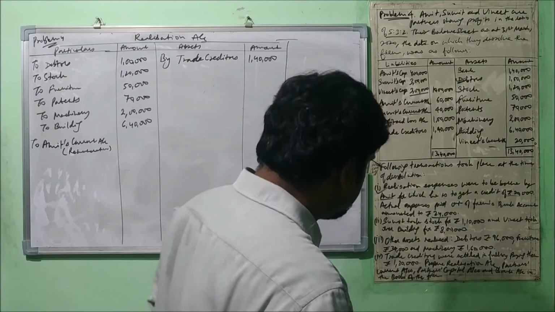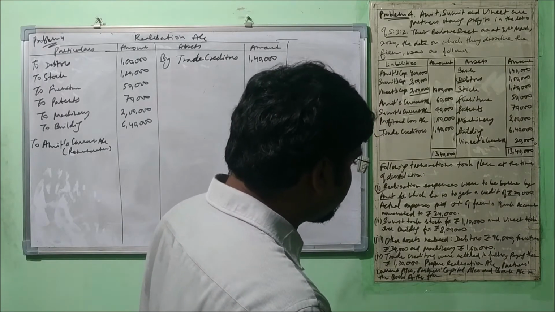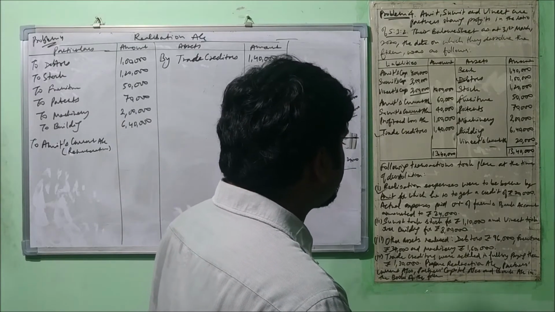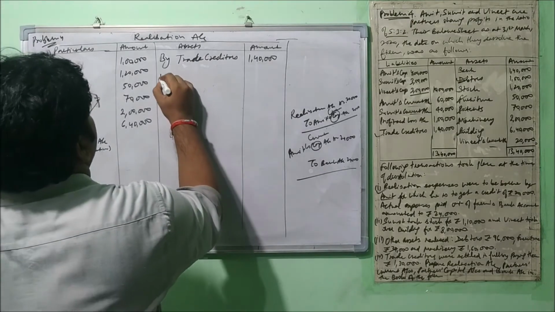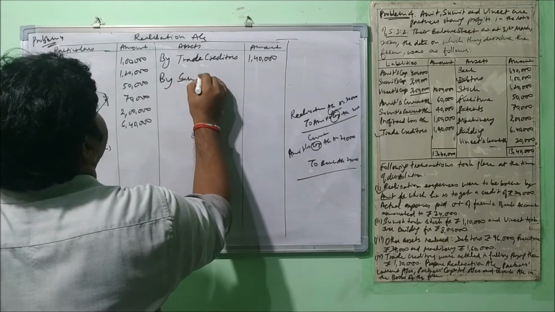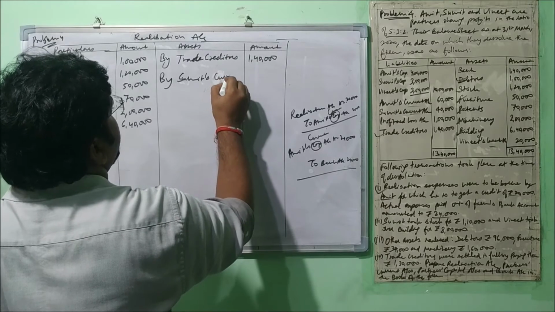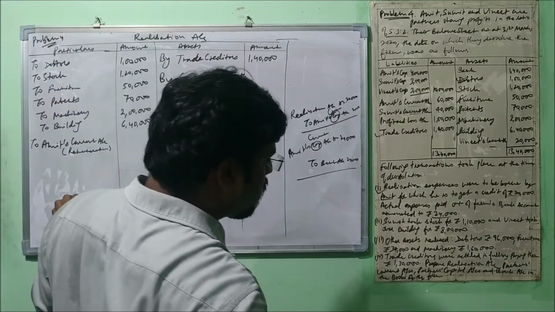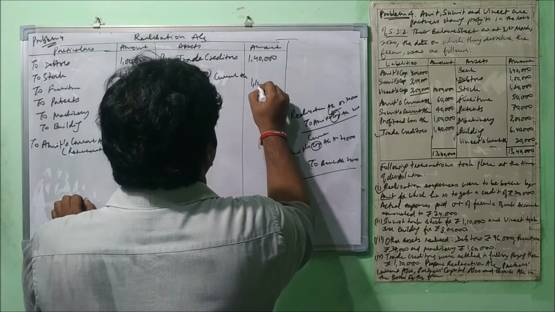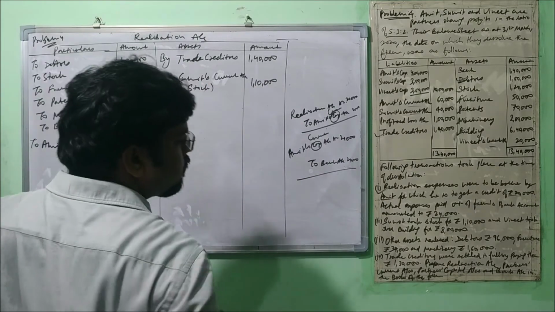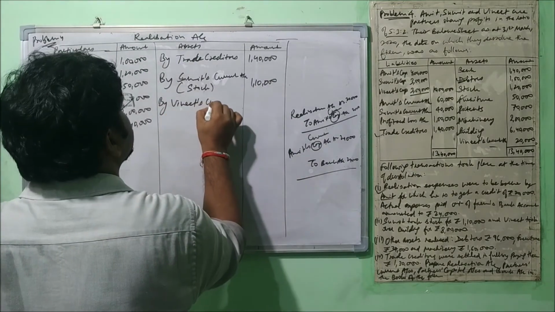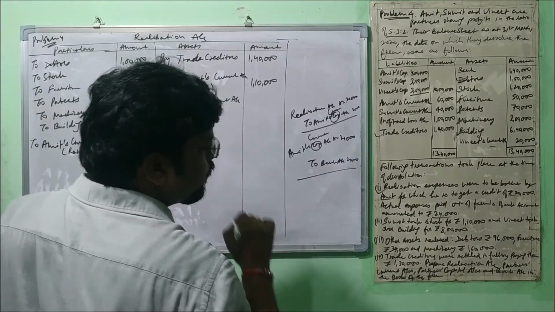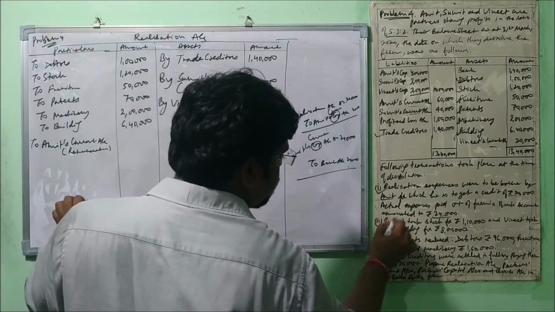This treatment is done. Sumit took stock for rupees 1,10,000 and Vineet took over building for rupees 8 lakh. Okay, no problem. So Sumit took stock. So Sumit's current account will be mentioned here. And what will we write down here? What he took, at how much? 1,10,000. Fine. Similarly, we'll do the same entry for Vineet. Vineet's current account. What did he take? He took the building at rupees 8 lakh. Fine. This is also done.